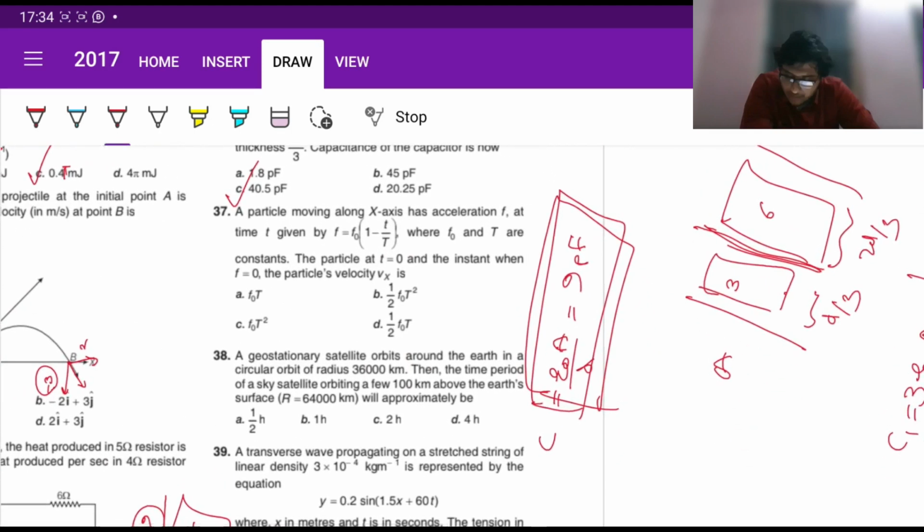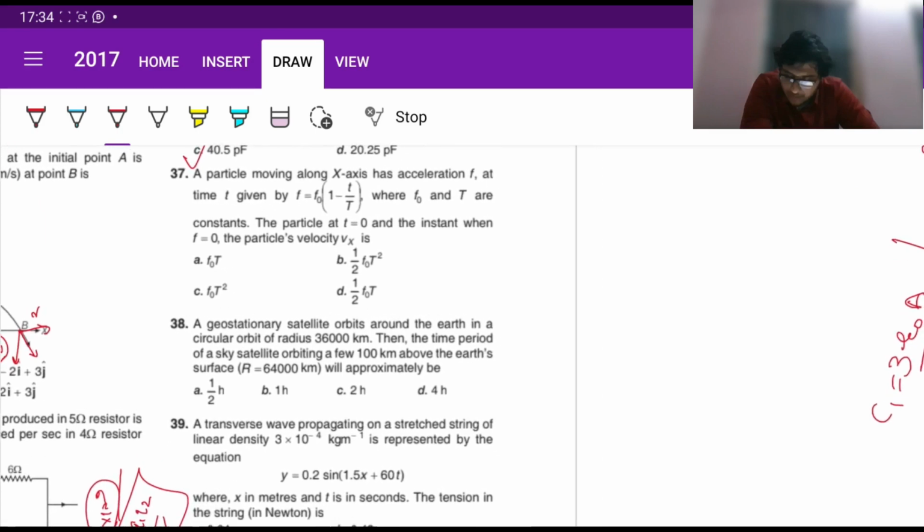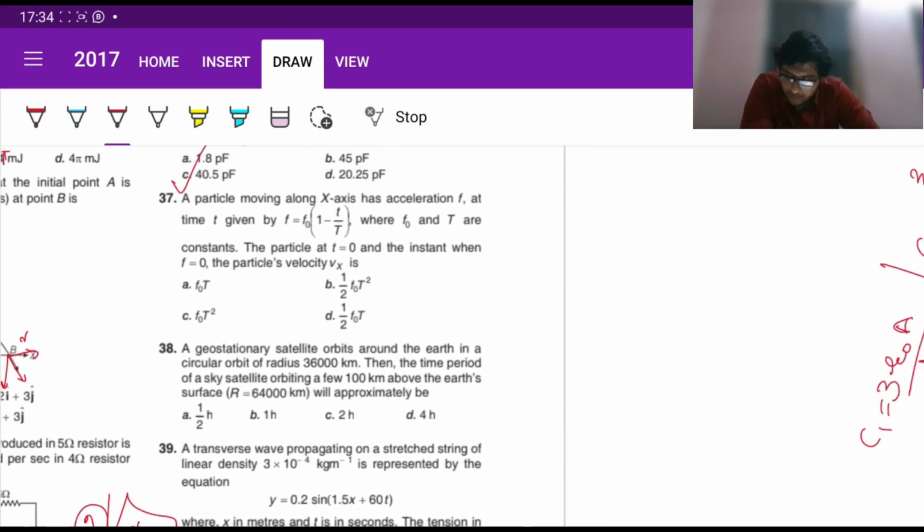Next, a particle moving around x-axis has an acceleration of f at time t given by f equals to f naught, like this, and this is the expression given. The particle at t equals to 0 is at rest, and at the instant when f equals to 0 we have to find the velocity vx. So for that, let us do something like this. Acceleration, right? So dv by dt is given by f naught (1 minus t by T).